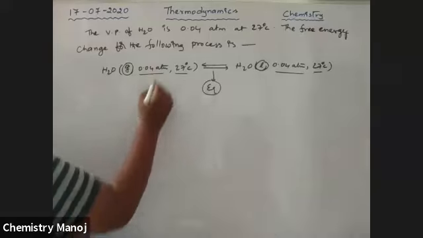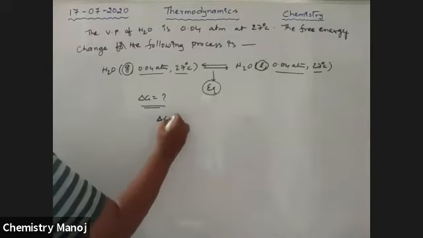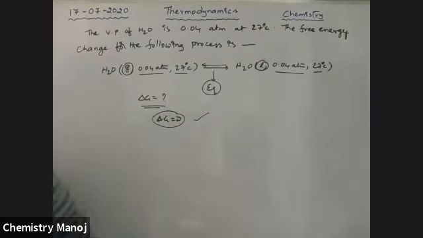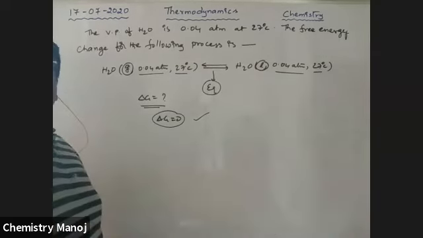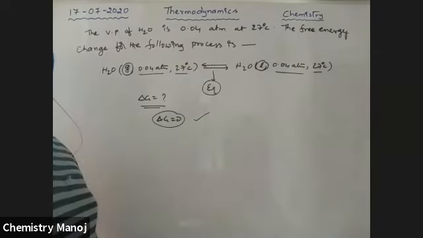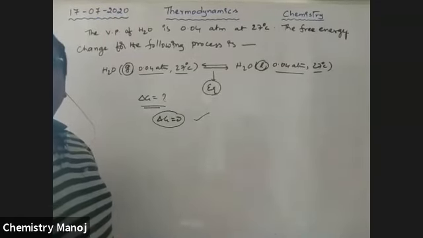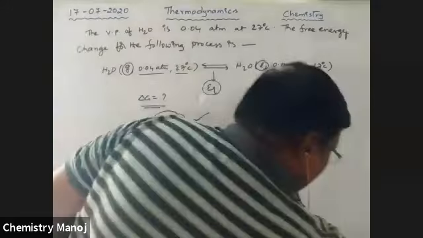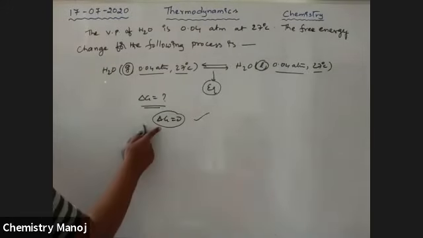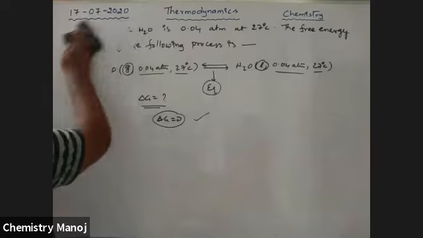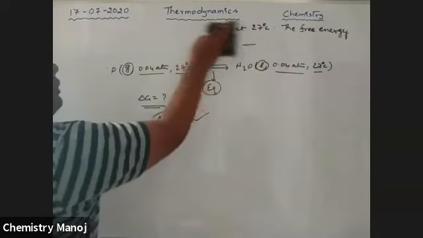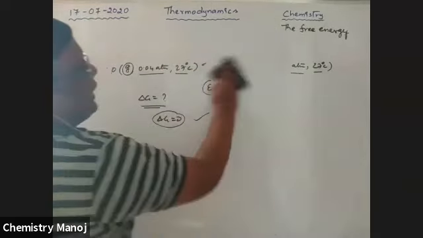Automatically, for an equilibrium, delta G is equal to 0 and our answer is 0. Because those two are at equilibrium, delta G is equal to 0. That is the standard notation.